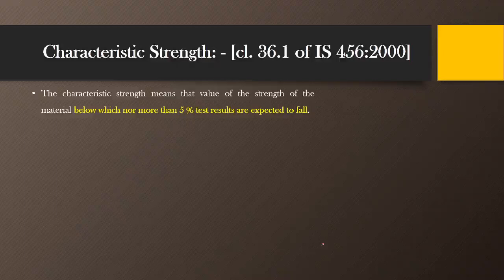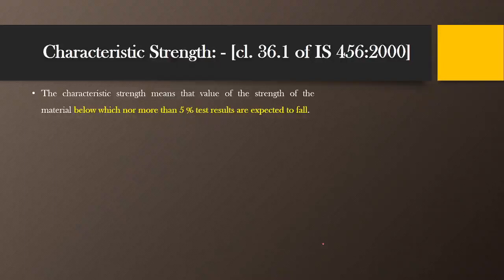If we perform the compression test on these blocks, out of 100 blocks, 95 blocks will give a strength more than 20 MPa. But there are only 5 blocks which may give results less than 20 MPa.